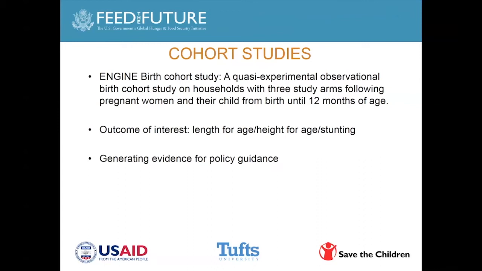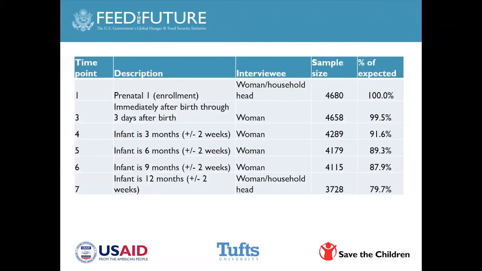And just to give you an idea, and some of you have seen this for sure, but just to give you the breadth and scope of these kind of studies, this is the engine birth cohort study, and we had 7 time points of measurements. We went basically at enrollment when the mother was pregnant and within 3 days after she gave birth, and then every 3 months after birth up to 12 months of age.